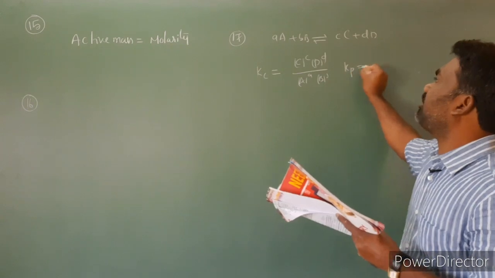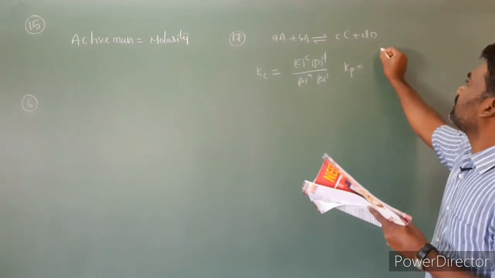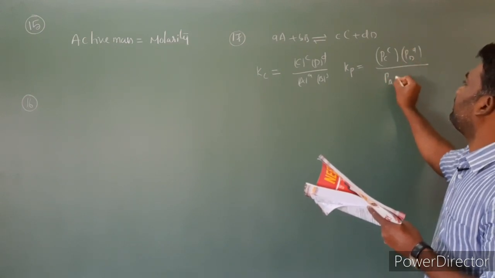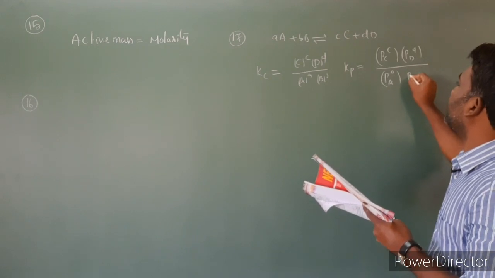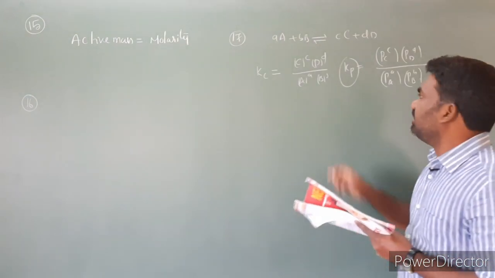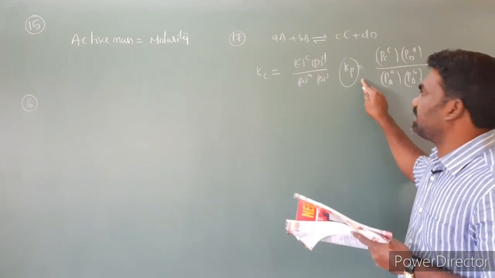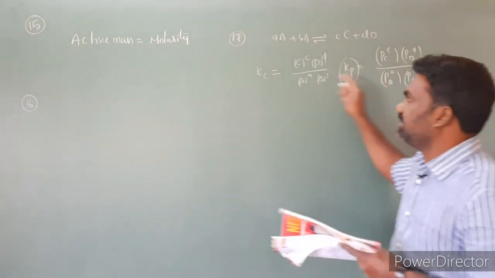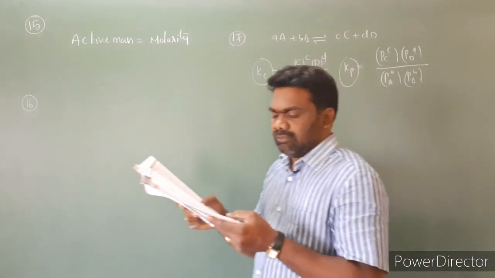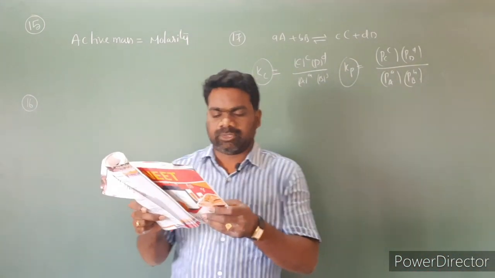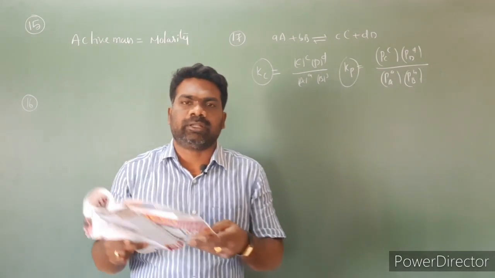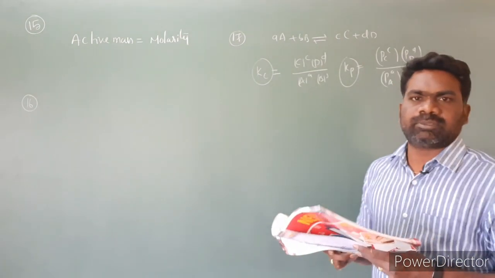The same reaction we can write for Kp. Kp is equal to Pc power c, Pd power d, by partial pressure of A power a and partial pressure of B power b. So Kp is the equilibrium constant with respect to partial pressures. Kc is the equilibrium constant with respect to molar concentration. So look at the options. For reactions involving gases, the equilibrium constant Kp is written in terms of partial pressures of gases. Question number 17, third option is correct.